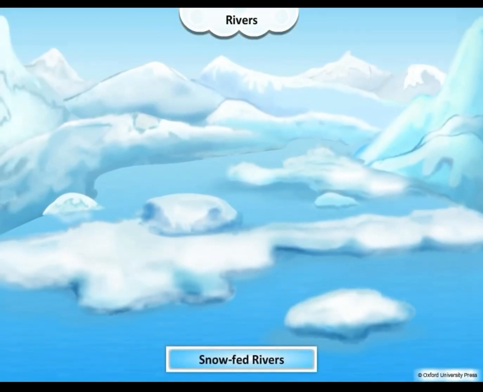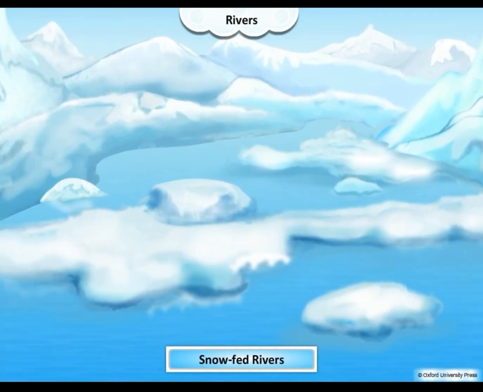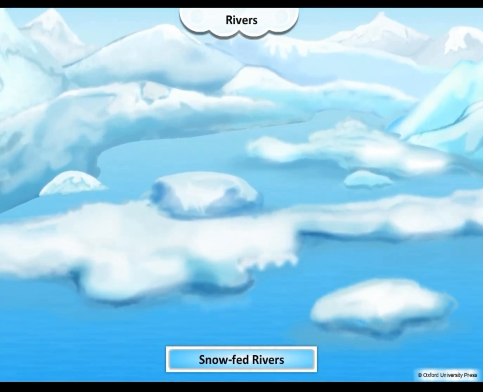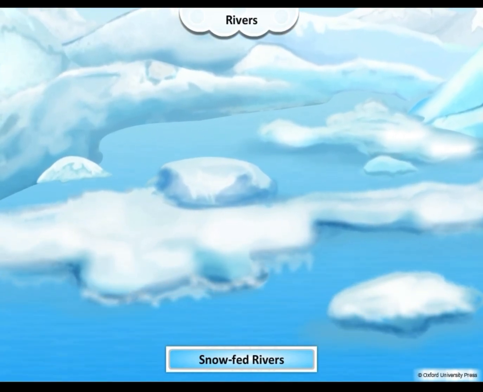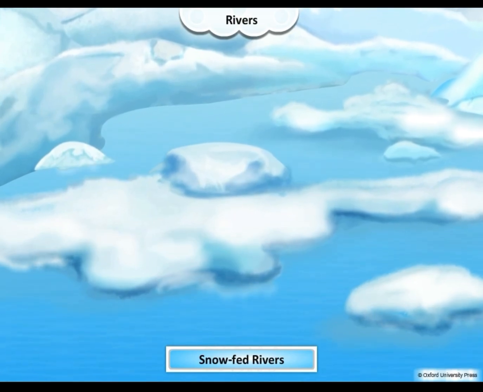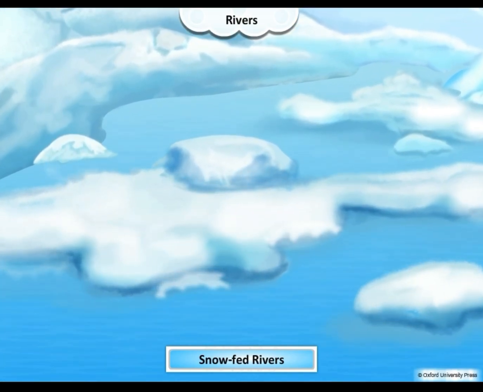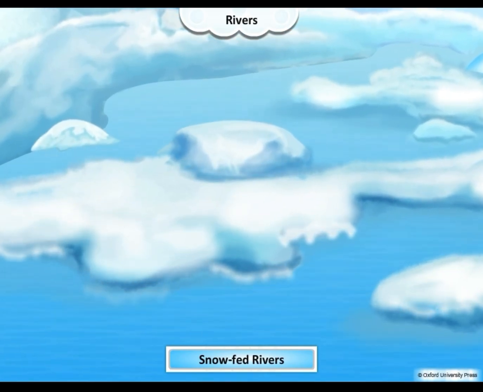Snow in the mountains melts in summer. This water flows down as streams and rivers. Such rivers are called snow-fed rivers. An example is the river Ganga, which has its source in the Gaumukh ice cave in the Himalayas.